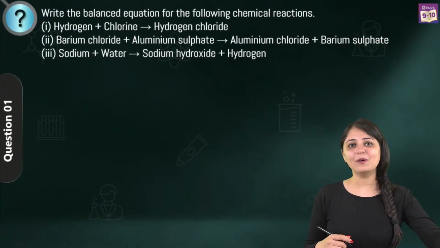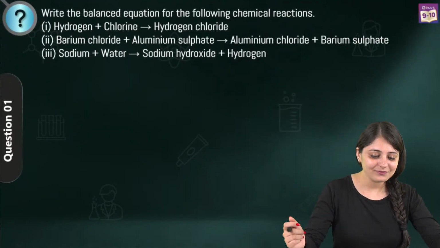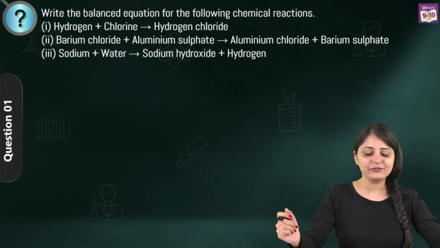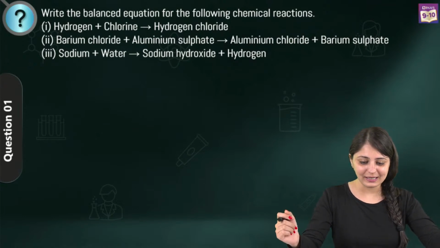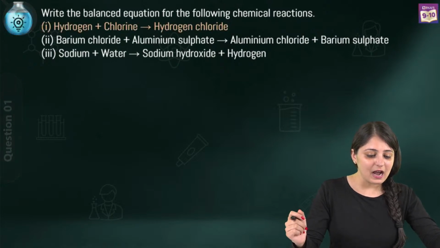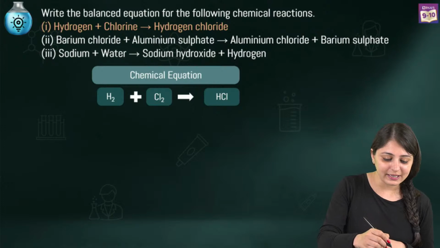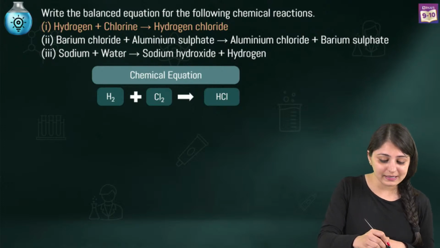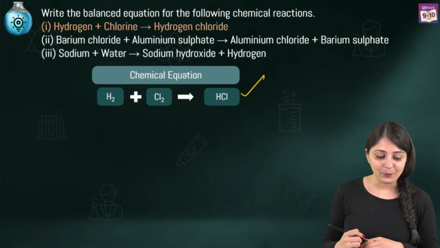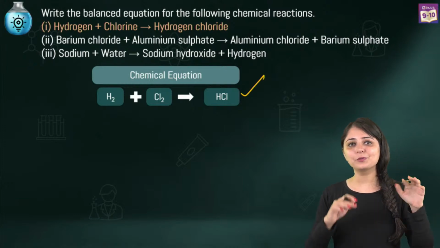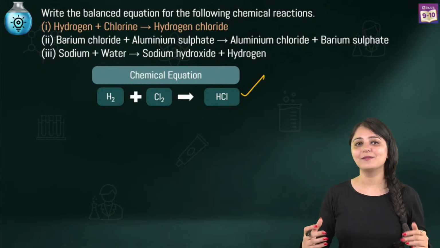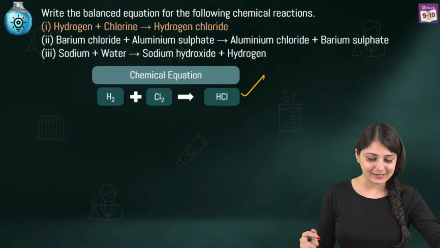Okay, so question number 1 on your screen is right here. Write the balanced equation for the following chemical reactions. Now the A part of the question is hydrogen plus chlorine giving you hydrogen chloride. So you've got H2 plus Cl2 giving you HCl. Now, if you know the answer, you can quickly post the answer. For the rest of you, I will definitely explain how to go about this.